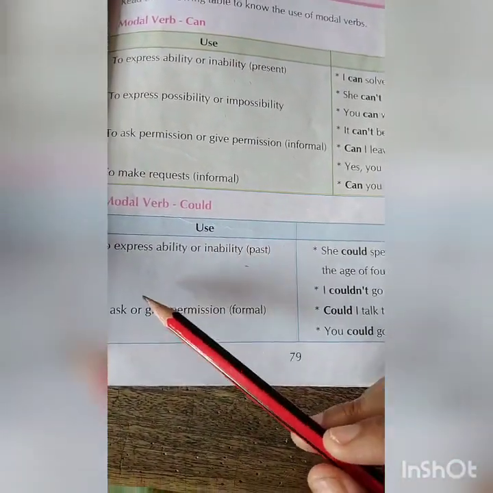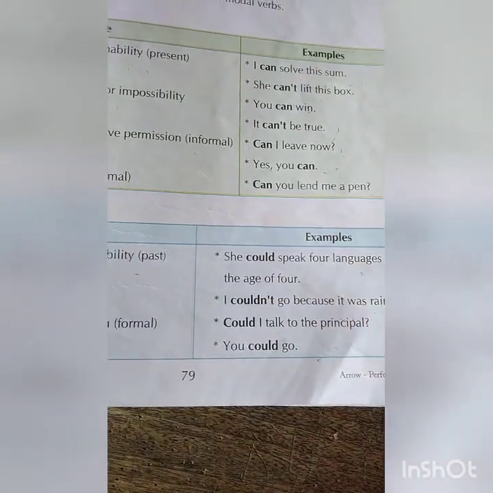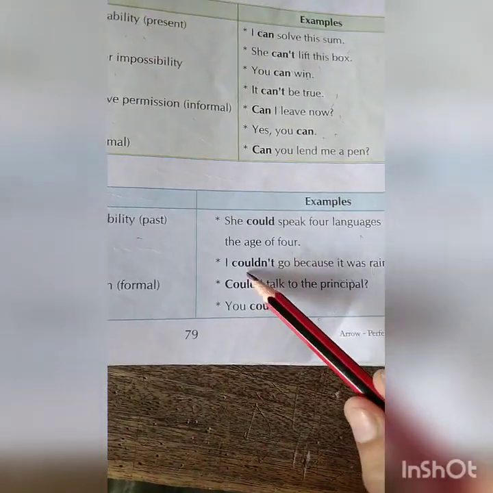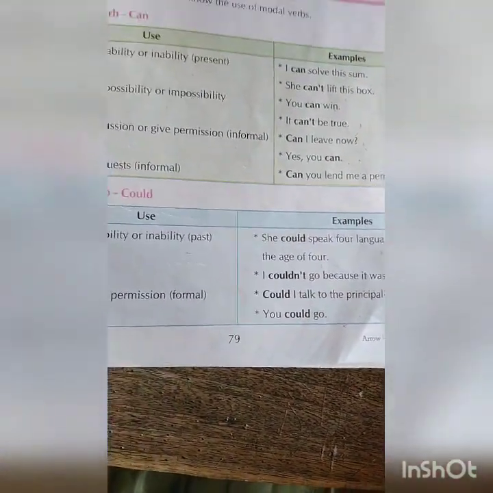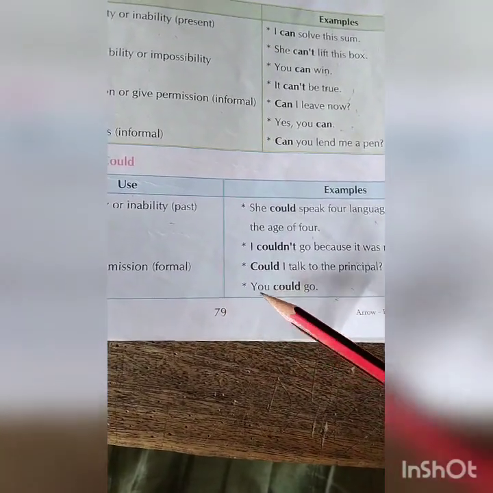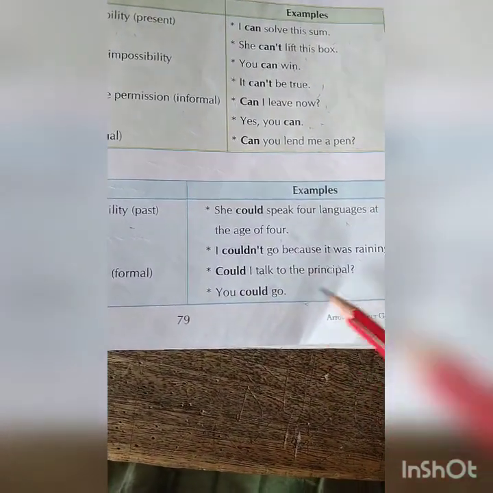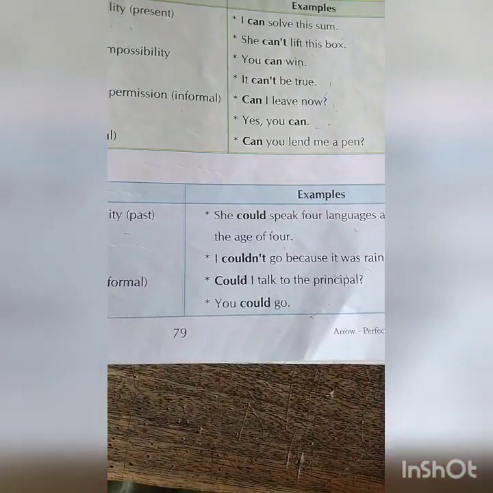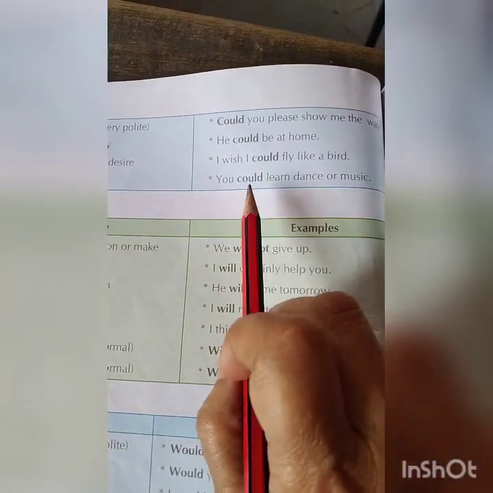Could. To express ability or inability, when could is used: she could speak 4 languages at the age of 4. I couldn't go because it was raining. To ask or to give the permission: Could I talk to the principal? You could go. Could you please show me the way?